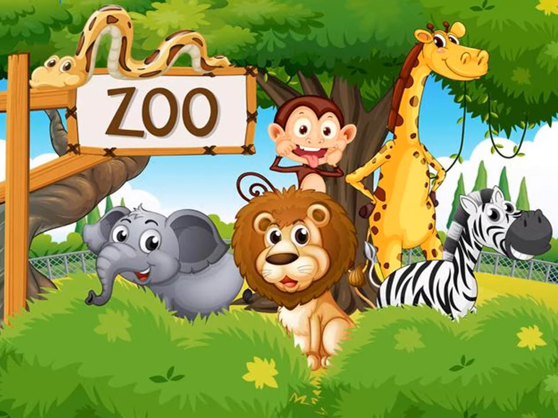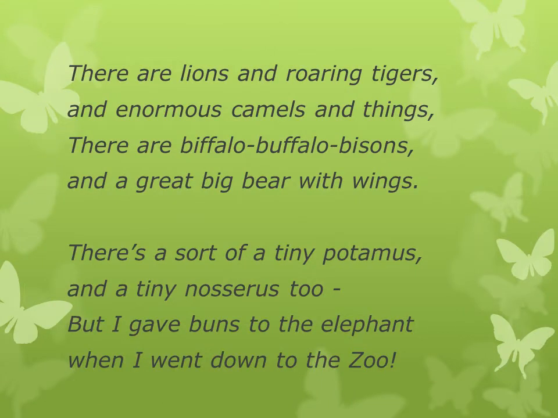There are lions and roaring tigers and enormous camels and things. There are buffalo, bisons and a great big bear with wings.